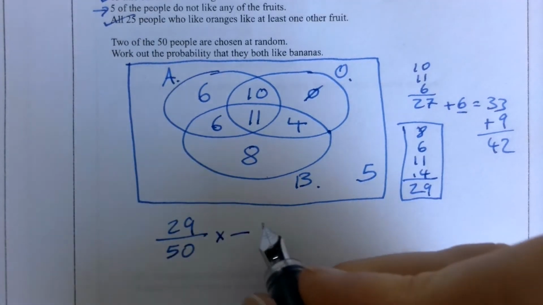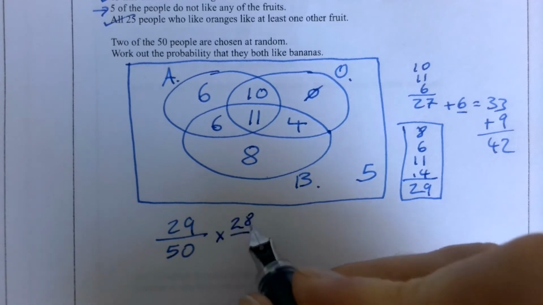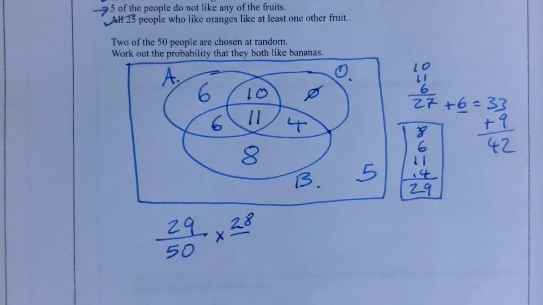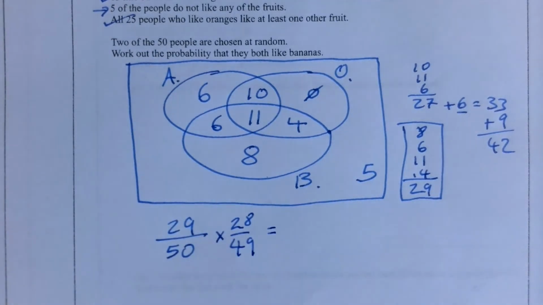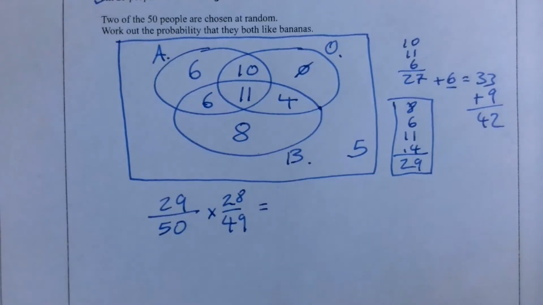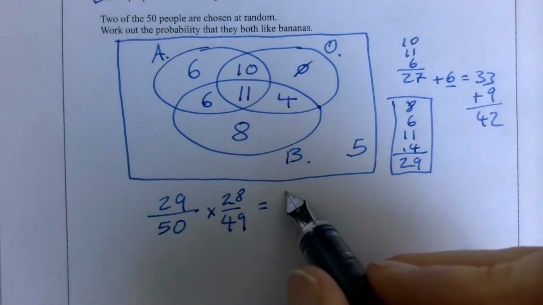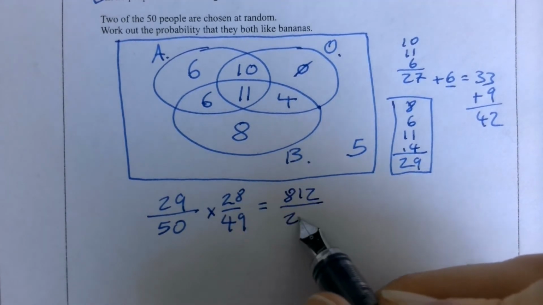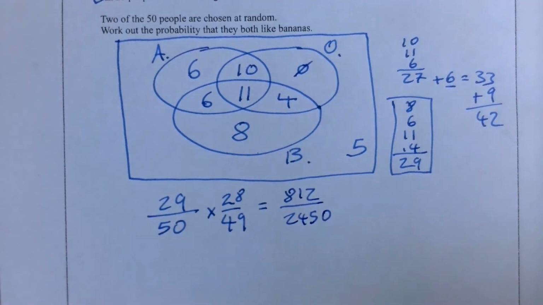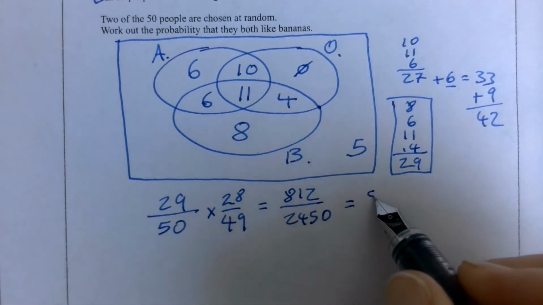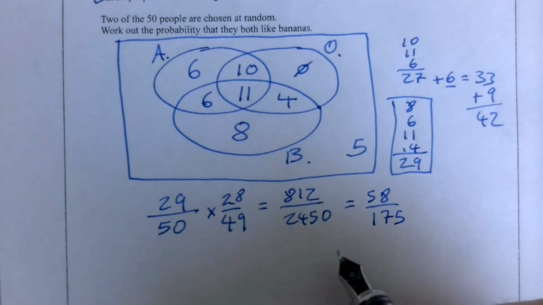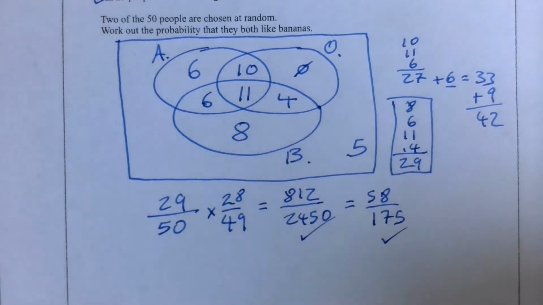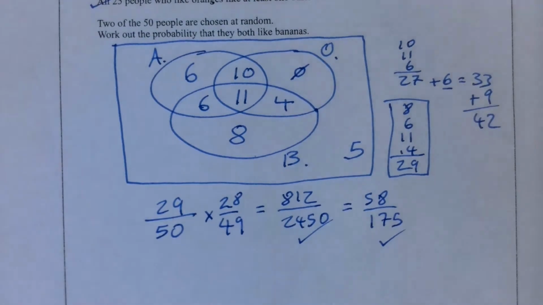But then the second person, and even if you do this at the same time, it still has this effect. The second person, there's only 28 others available, and out of only 49 at that point. And if you pop that into your calculator, it would give you 812 over 2,450 if you're not using a scientific calculator, but if you are, it will automatically put that in its simplest form of 58 over 175. That is right, that is right. They're both just as right as each other. They're both 5 marks.